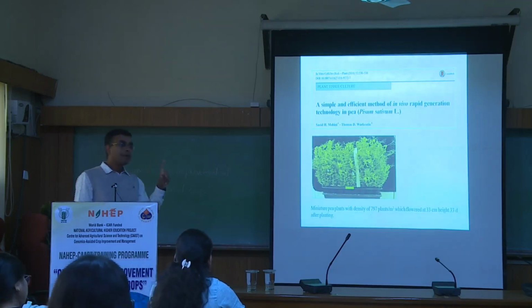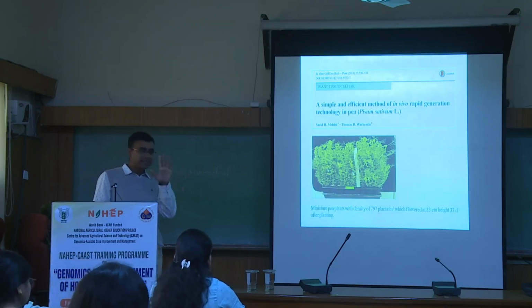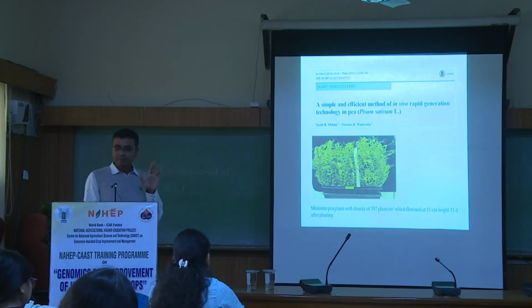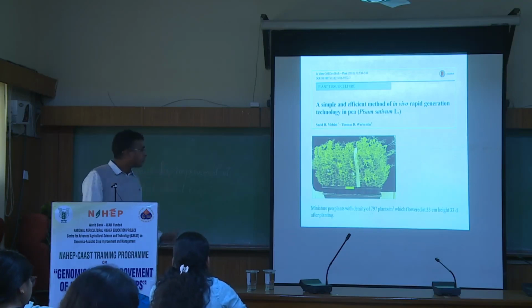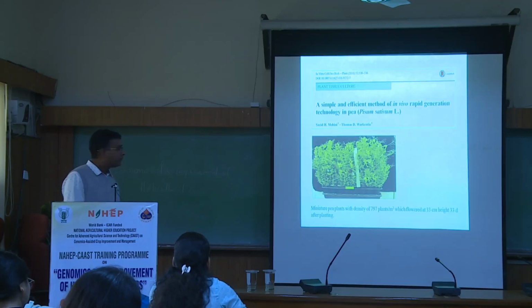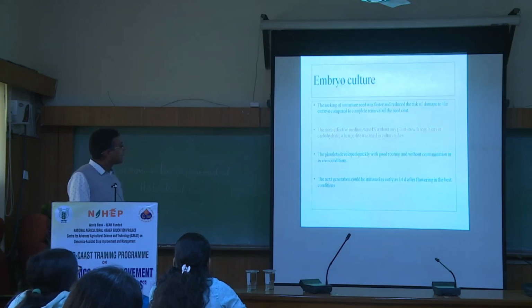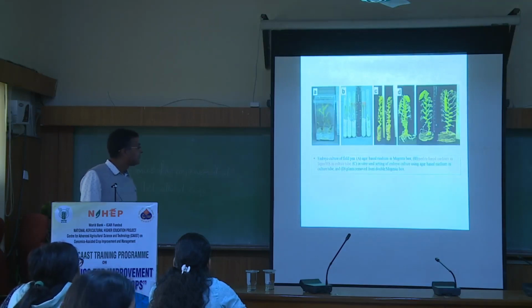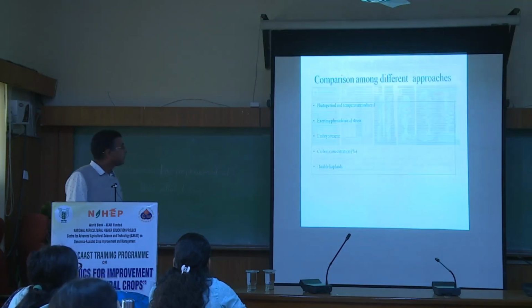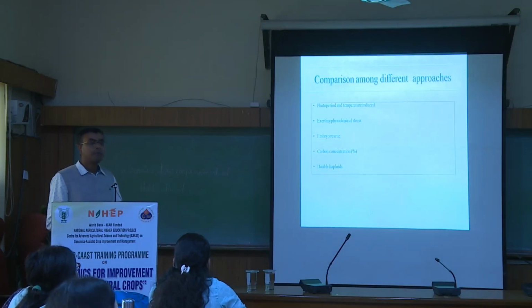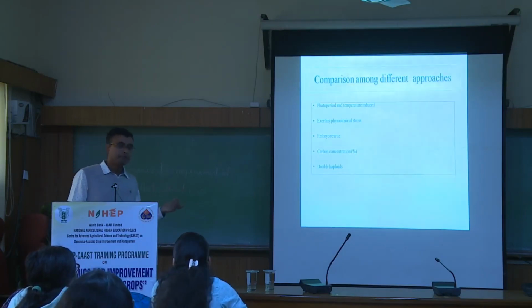Even if you get 1 or 2 seeds, that is sufficient for you to develop the RIL, because we are practicing single seed descent, no? Earlier single seed descent. So even if we are getting a single seed, that is also sufficient. And pea is a self-pollinated crop, and that is why there will be the seed set automatically, you know? And the immature embryo you can culture, and they have used some tissue culture media. You can see different kinds of media. Then the cycle was reduced to around 1/3, and they have developed the RIL population within 1.5 years instead of 4 or 5 years.